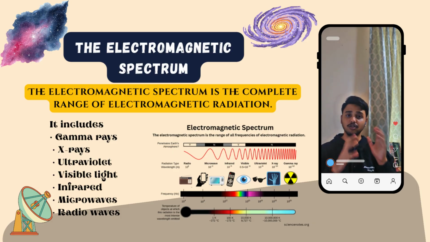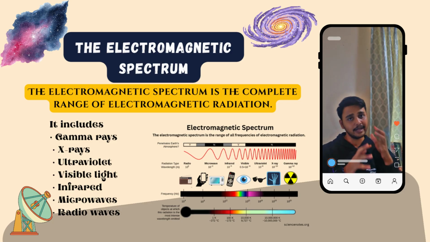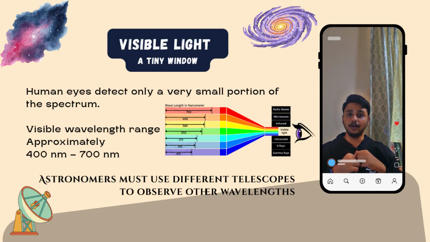Most astronomical phenomena emit radiation across a wide range of electromagnetic wavelengths, which is why astronomers use different types of telescopes to observe different regions of this electromagnetic spectrum. In order to understand electromagnetic radiation more clearly, we need to understand two key features, that is wavelength and frequency.